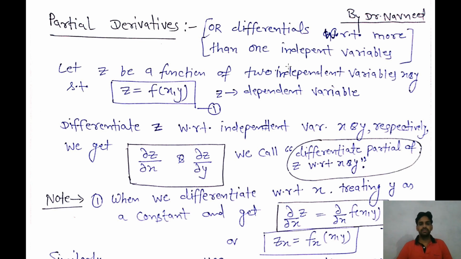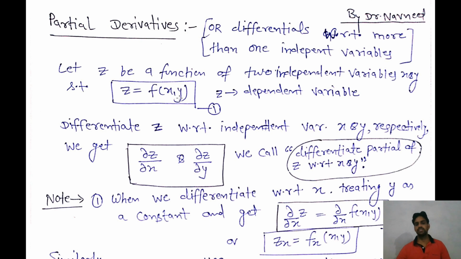Your function is given and depends on more than one independent variable. For example, here I am taking z to be a function of two independent variables x and y. That is, we can write z is equal to f of x y, where z is the dependent variable and x and y are independent variables. So as in the previous study, when we differentiate, we differentiate with respect to an independent variable. Here we can see there are two independent variables.